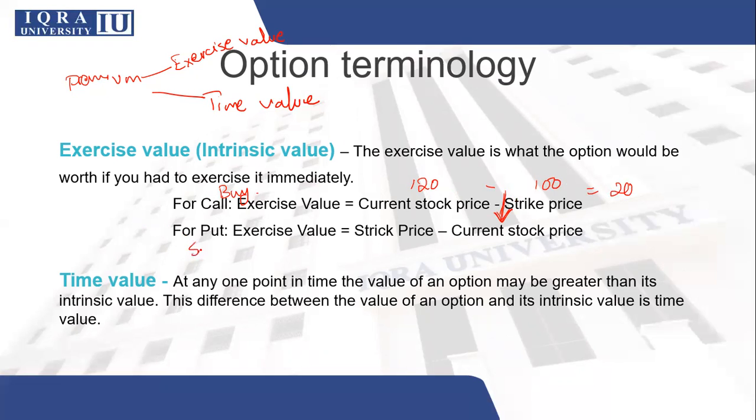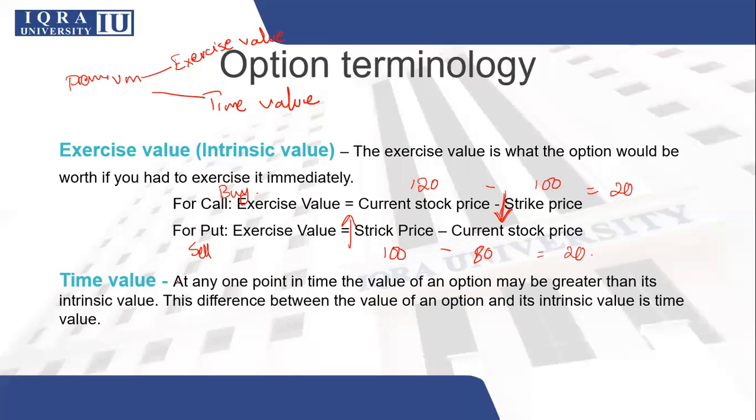For put, remember, put is for sell. So when you're going to sell something, you actually want your price to be higher because you want to sell at the highest price possible, right? So over here, you want the strike price to be more, and you're going to benefit when the strike price is more. So let's say the strike price is still 100, but the current stock price is now 80. So you can sell it for 100, whereas the stock price in the market is 80. That means a profit of 20.